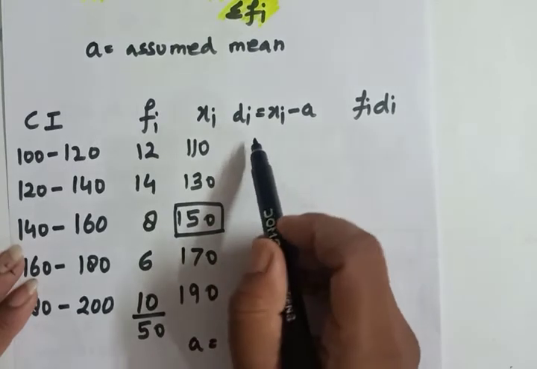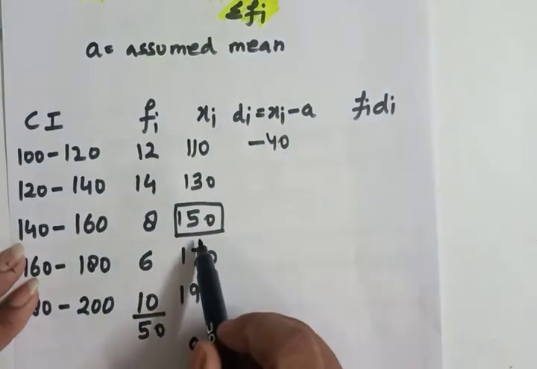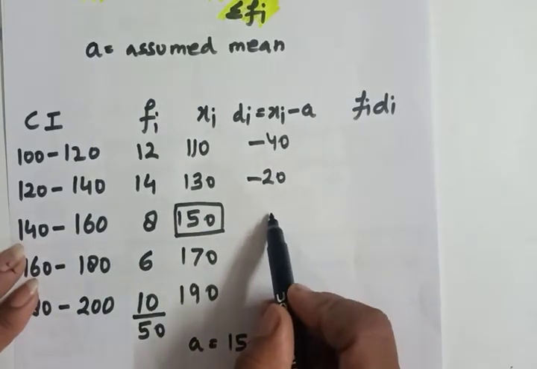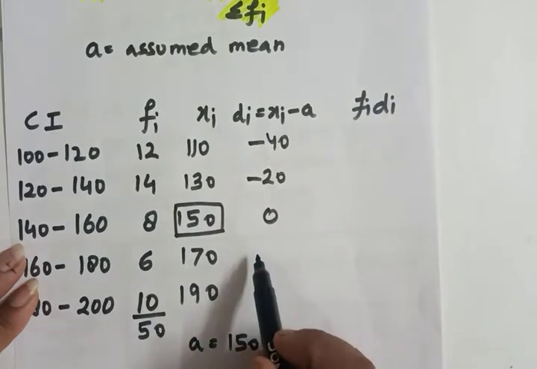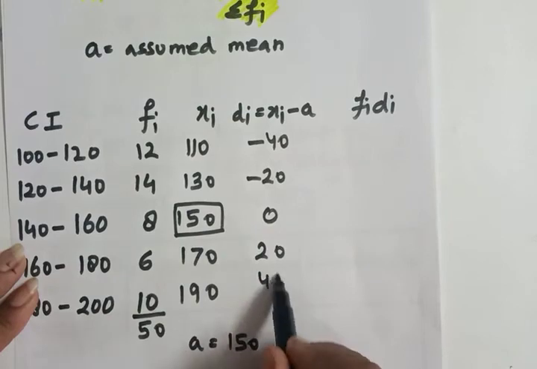So 110 minus 150 will be minus 40. 130 minus 150 will be minus 20. 150 minus 150 will be 0. 170 minus 150 will be 20. And 190 minus 150 is 40.